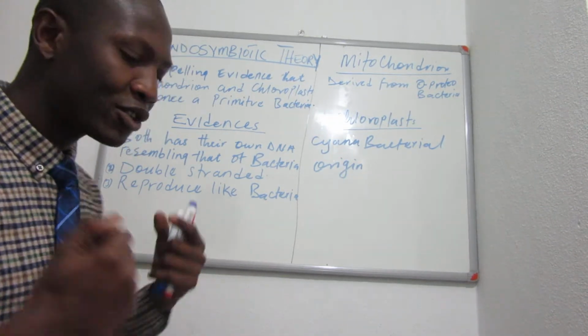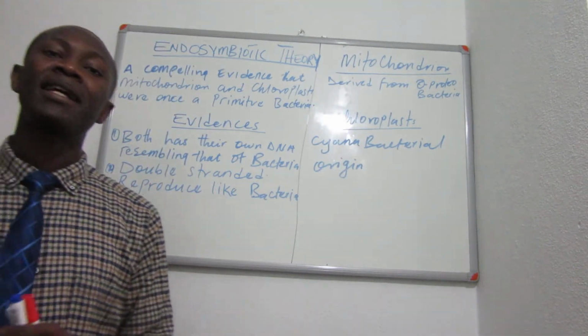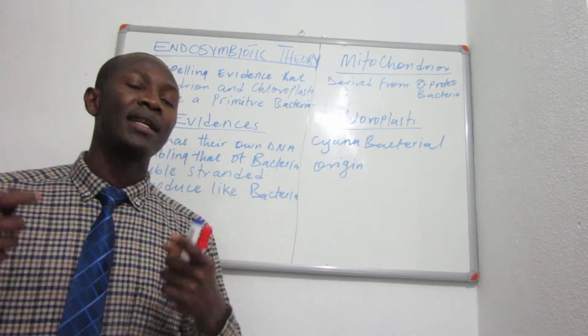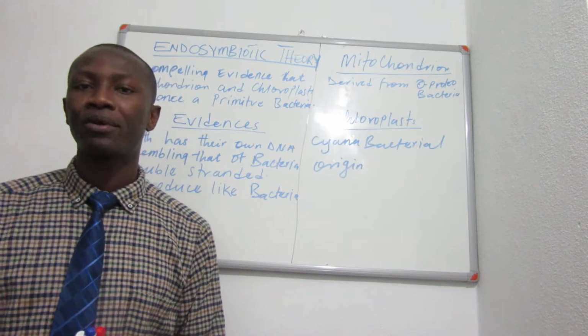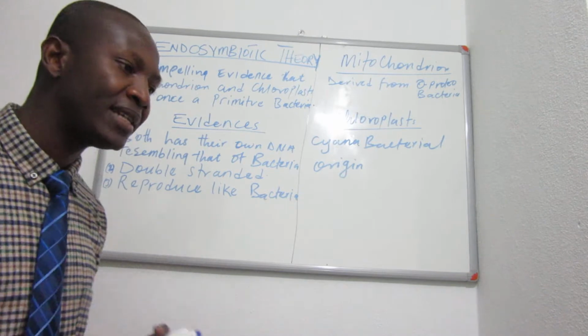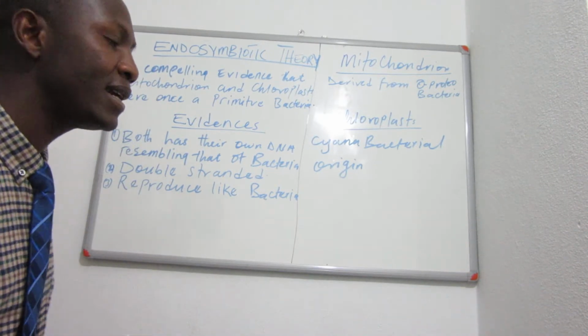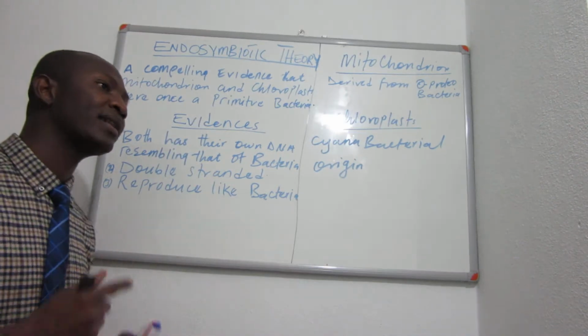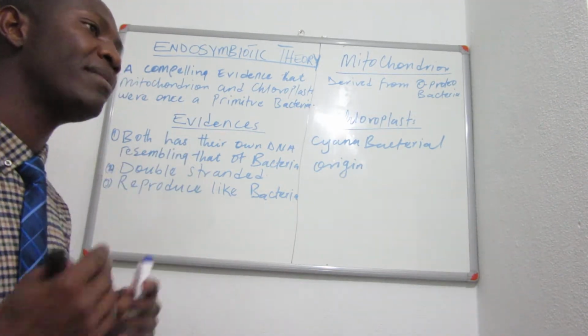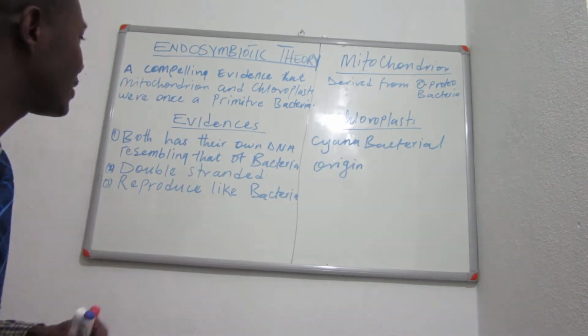Basically, there are some compelling theories that give us the idea how mitochondria and chloroplast derive from bacteria, based on the experimental evidences that the study tells us. So the theory is something that we say based on experimental evidences, not just our common sense. So here, these are the evidences.